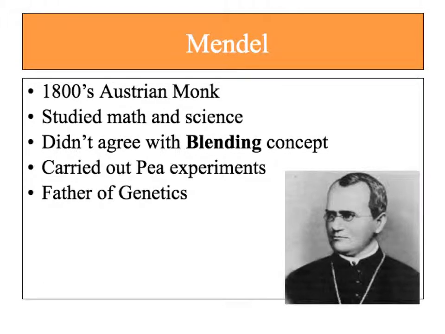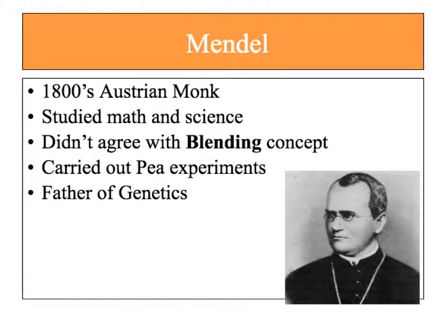So let's start off by talking about Mendel. He was an Austrian monk in the 1800s. He studied math and science, and he did not agree with the current idea of the blending concept, which I'll talk about on the next slide.